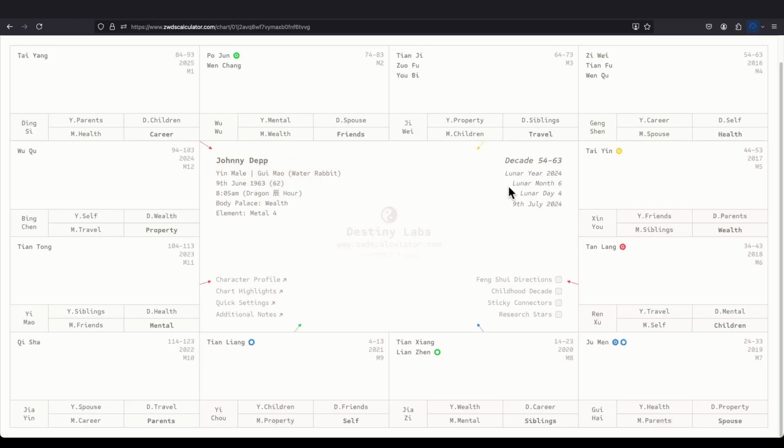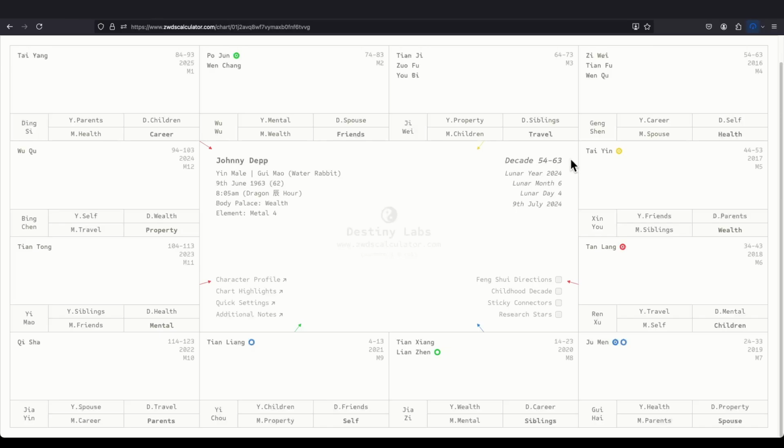Alright, we can look over at the right side. We can see that it is 9th of July 2024. That's today's date. And today's date in lunar style is 4th of the 6th month of 2024. Let's look a bit higher and we can see that his current luck decade is 54 to 63.